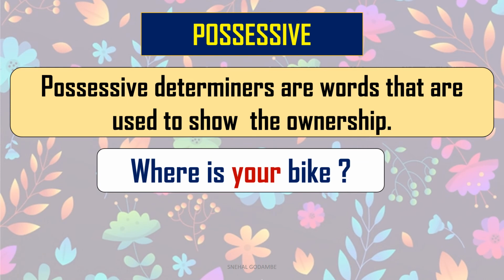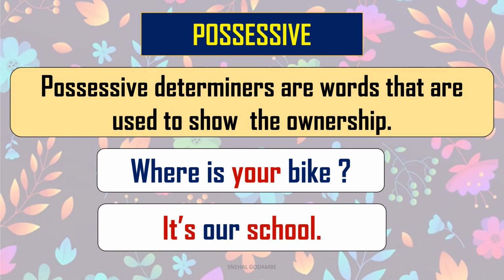Okay. So here bike is a noun and your shows the possession of the bike or the owner of the bike. Who is the owner of the bike? So these types of words are known as possessive determiners. We'll read one more sentence. It's our school. So here we are talking about the school. Whose school? Our school. So in this way it shows the possession of the school. It belongs to all of us. So such words or determiners are known as possessive determiners, which show you the ownership of that particular thing.